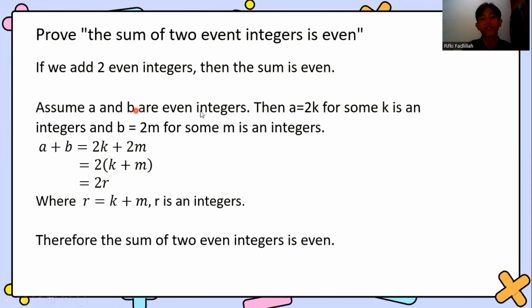Assume a and b are even integers. Then a equals 2k for some integer k and b equals 2m for some integer m.